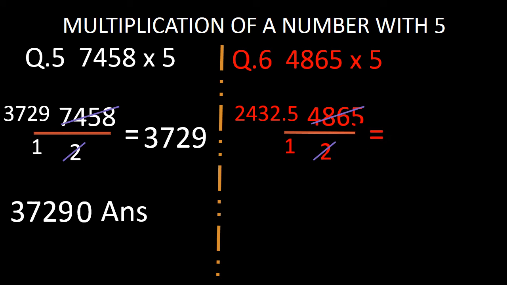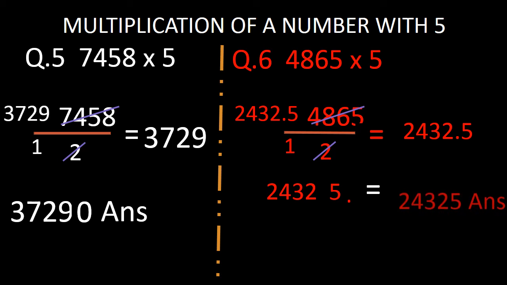So this is the quotient, and this quotient is not a whole number. So what will we do? We will just reduce this fractional portion by 1 degree. By reducing this by 1 degree, we will get the answer 24,325. So these are 6 examples, and in these examples we have described a strange method of multiplication of 5.